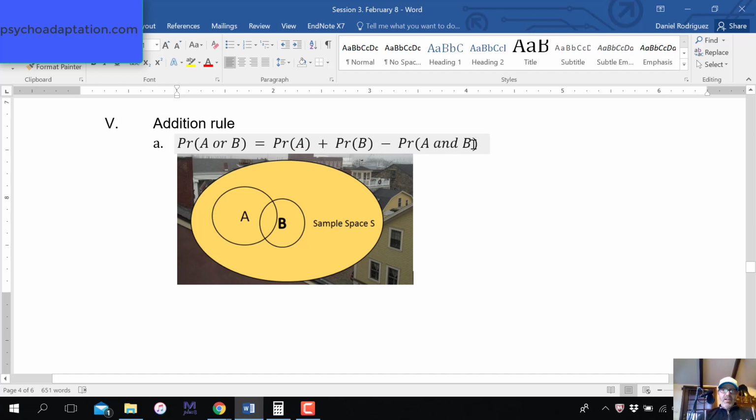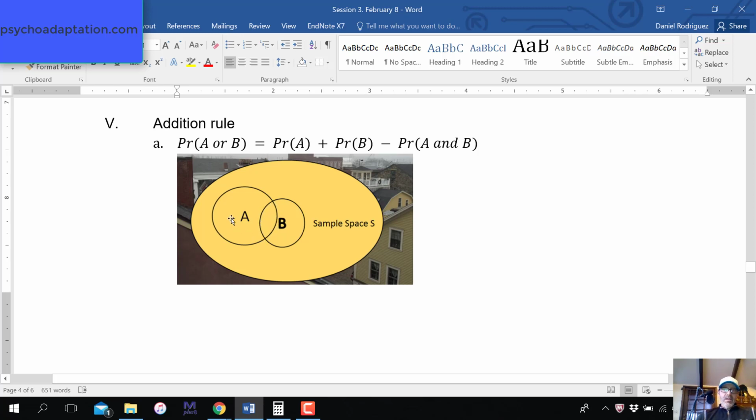This occurs when our events are not disjoint, when they can co-occur, or they're not independent. So they can co-occur in this case. So there's some overlap. When there's overlap, and this is a Venn diagram, and the Venn diagram is very useful in understanding probabilities. So you see that there is some overlap between the two, represented by this little footballish shape here.